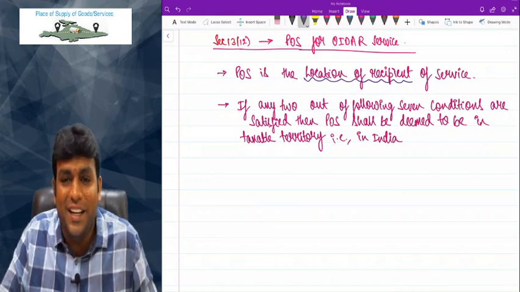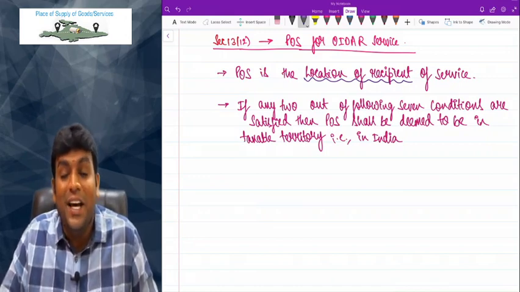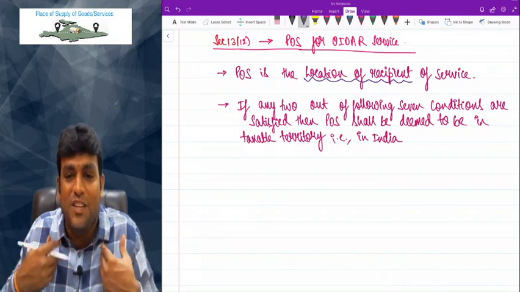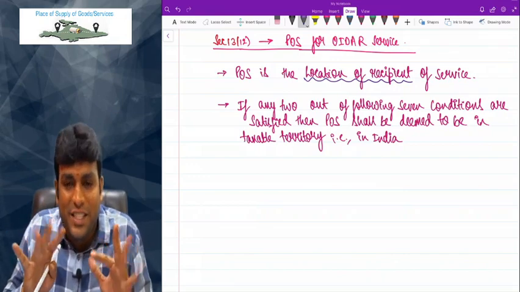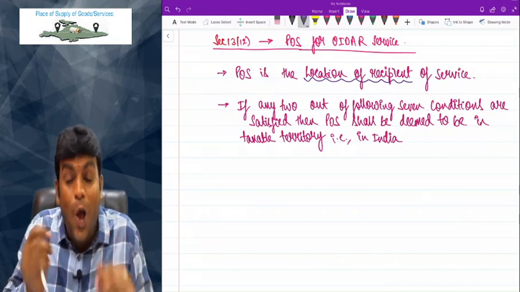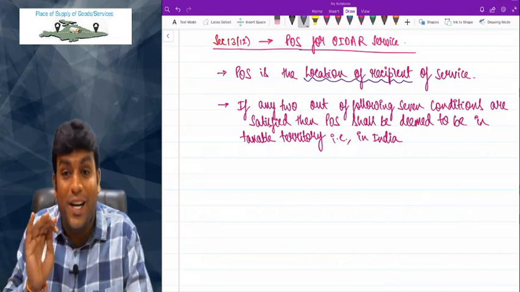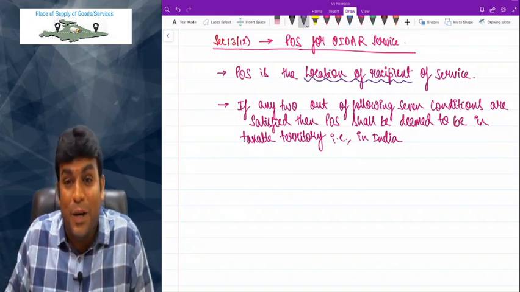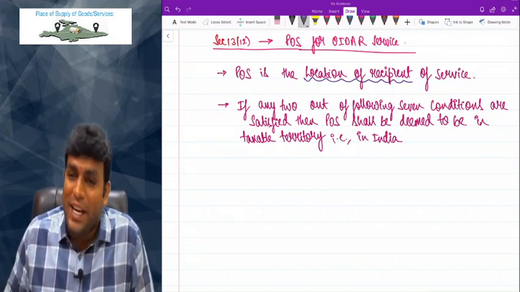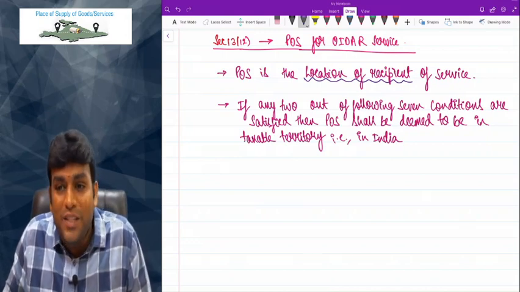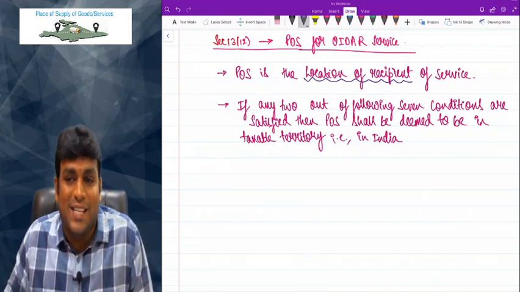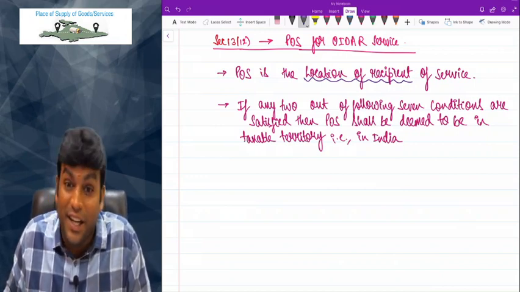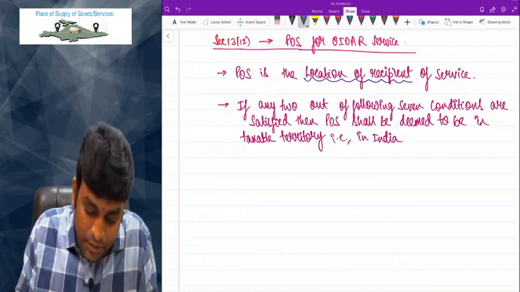The reason is very clear: the recipient sometimes does not disclose his address at all. For example, if Shiva Teja wants to access some content, if I just give Shiva Teja, that's enough. Or intentionally, I might give a wrong address. There is a possibility like that. So law told we are giving some 7 conditions. Out of these 7 conditions, if any 2 are satisfied, then POS shall be deemed to be in taxable territory. Now, what are they? Listen.